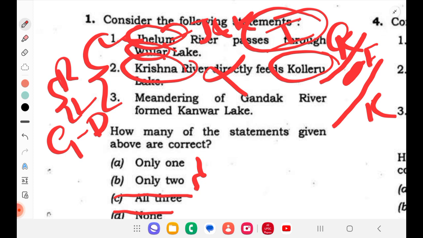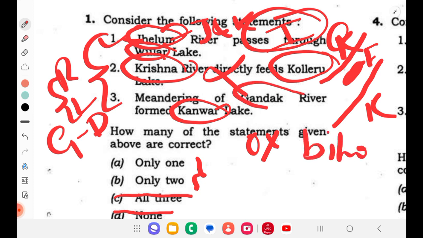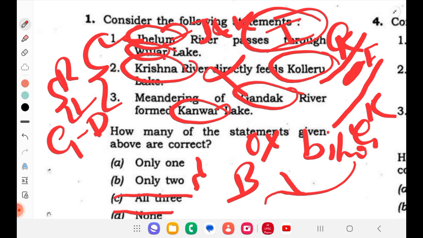Meandering of Gandak River formed Kanwar Lake. So Kanwar Lake is an Oxbow Lake. It's in Bihar. Okay. Gandak meandering is not forming it. First of all, it's the Burhi Gandak, they'll say. It's a Ganga river system tributary. So now you have to go through the Ganga river system also. So from this question, this is also wrong. Kanwar Lake is first of all an Oxbow Lake. It is formed by the Burhi Gandak river. Yes. So this is also wrong.